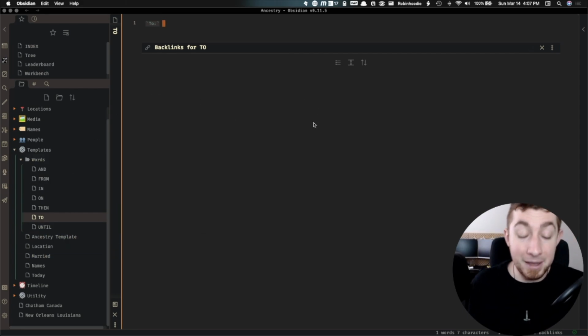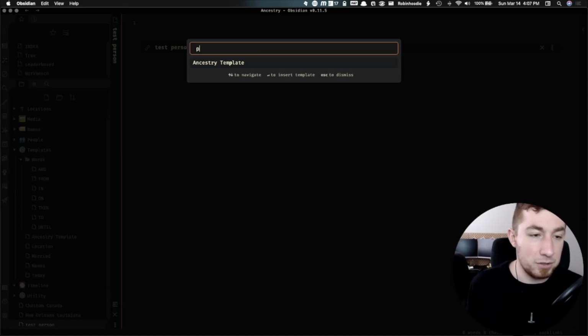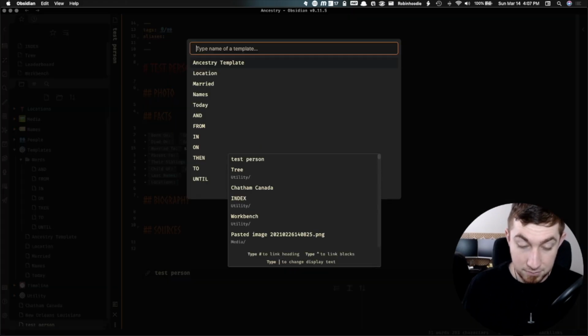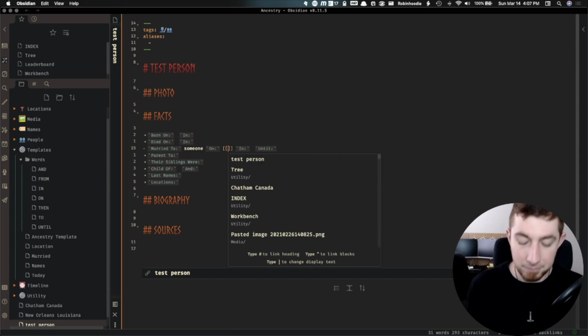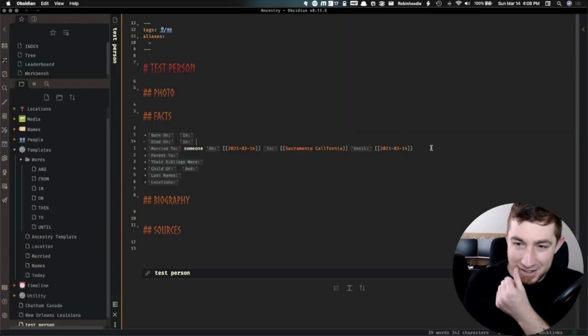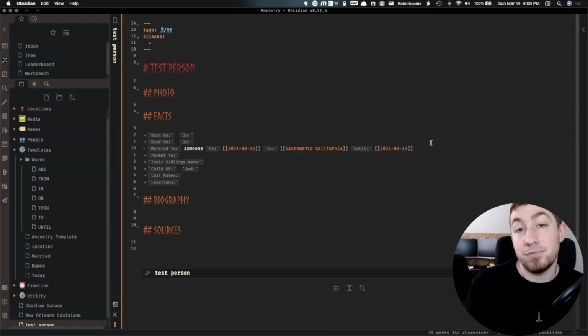So if I was going to make a new note for somebody, test person, I can insert an Ancestry template, and now it's a person. We're going to say born on, whatever, and then okay, they were married to, let's just say, someone on such and such a date. So let's just say today. Oops, wrong one. Today. And they were married in, let's just say, Sacramento, California, and they were married until today. Shotgun wedding. Great. That's a marriage record.